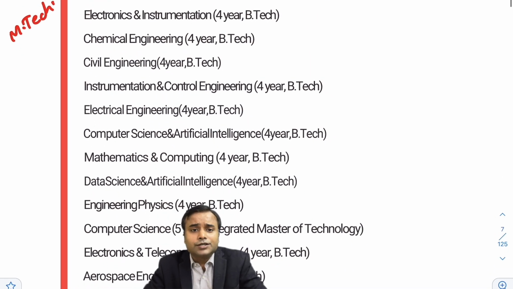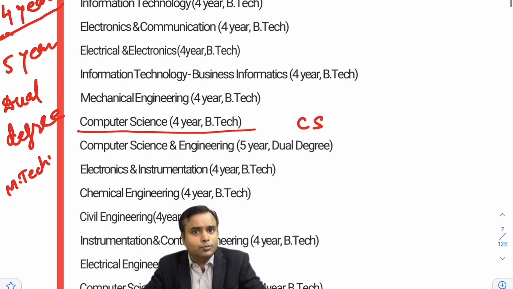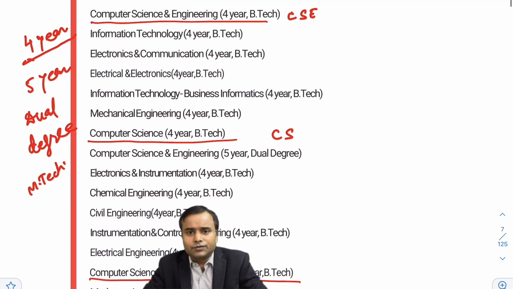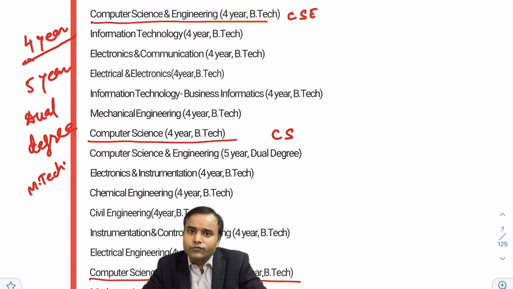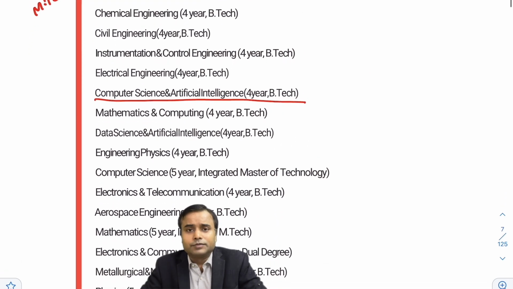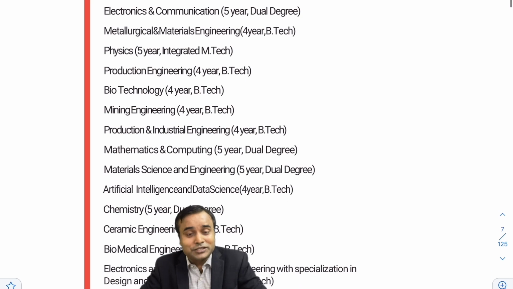Computer science and artificial intelligence is also available in some colleges. These 3 branches are almost the same, with very little difference. You can opt for whichever is available. You can also go for the computer science 5-year dual degree, which is available in some colleges, so you can opt for that.